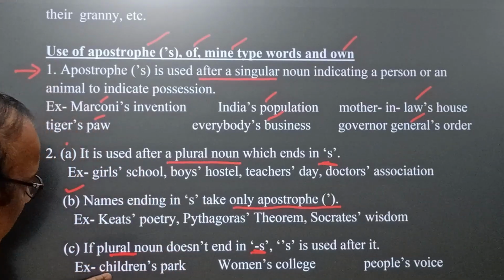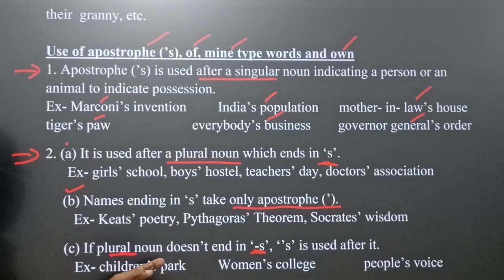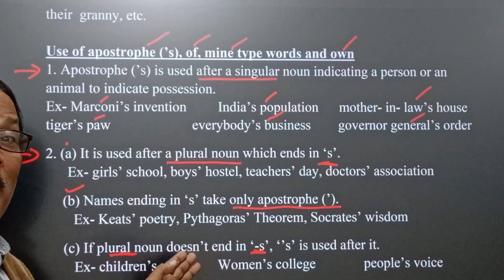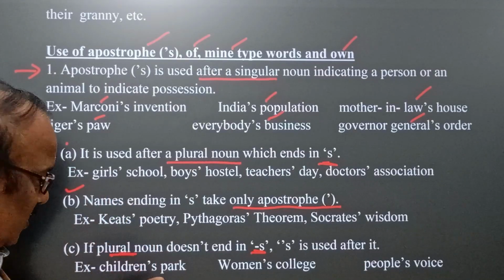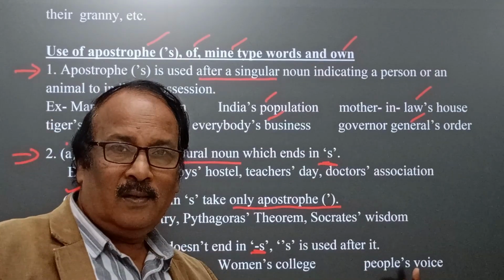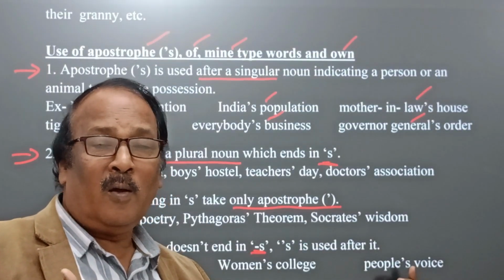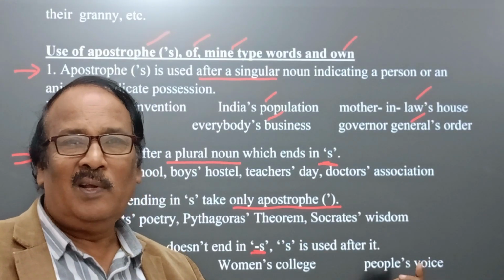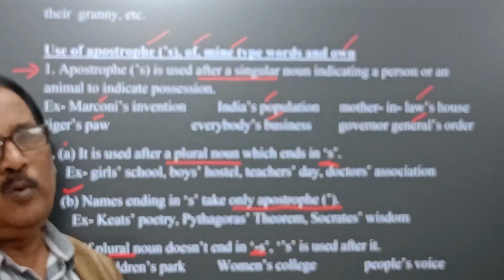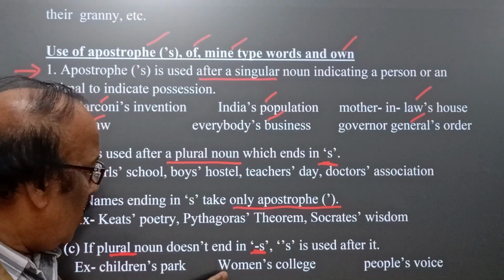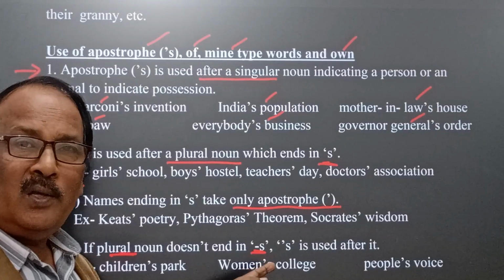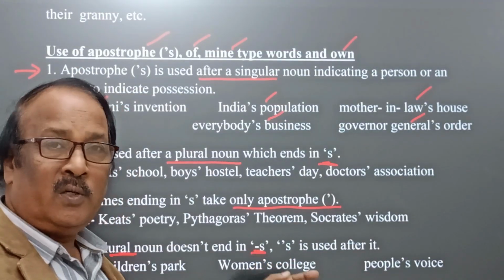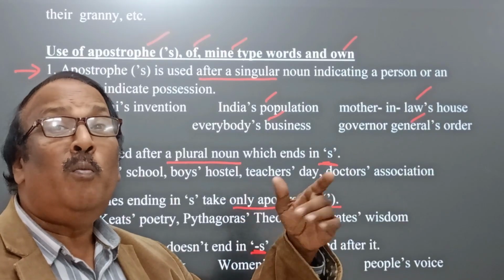Here we find children's park, because the plural of child is children, therefore apostrophe s must be used. The voice of the people is the voice of God: people's takes apostrophe s. The plural of man is men, and of woman is women, therefore apostrophe s is used: women's college, a college meant for women.